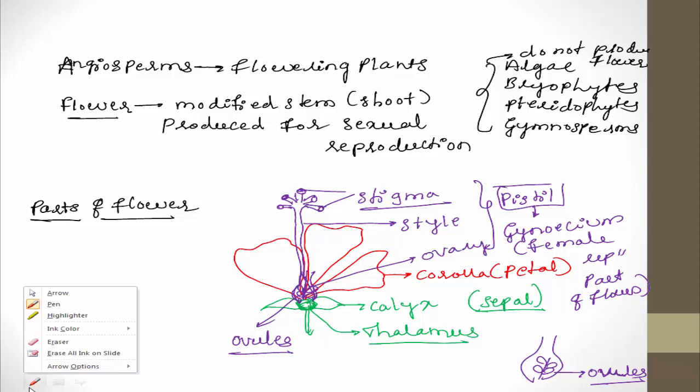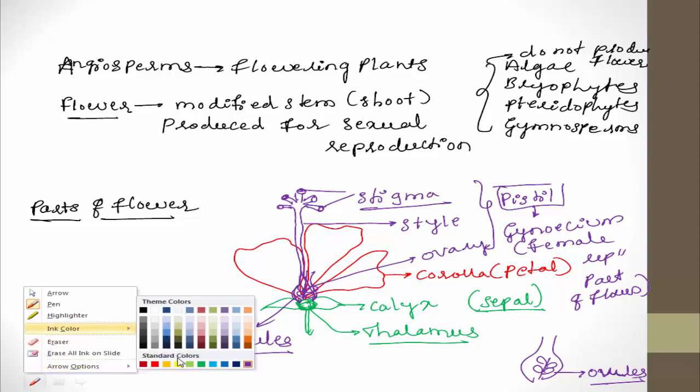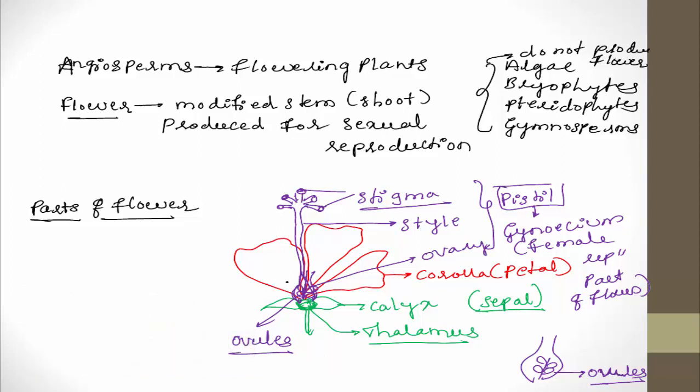Like that, the flower also contains another very important part, the male reproductive part. In the flower, the male reproductive part consists of individual structures known as stamen. This particular structure represents stamen, and stamen consists of two parts.